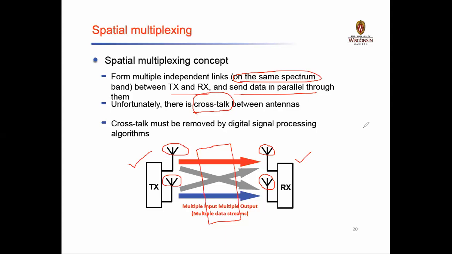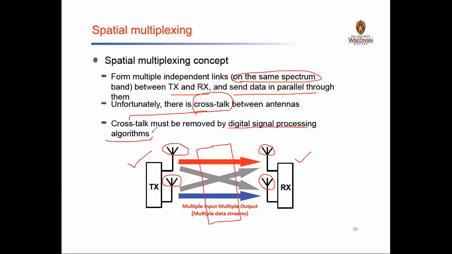So we need to put in some kind of filter mechanism such that the aliasing can be completely removed. Here also in spatial multiplexing, as there exists crosstalk between the antennas, it has to be removed by digital signal processing algorithms.